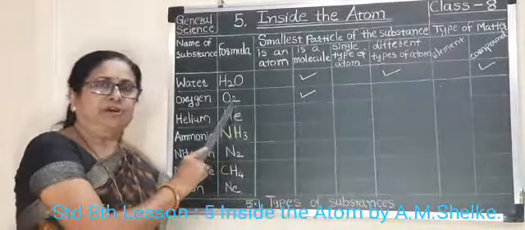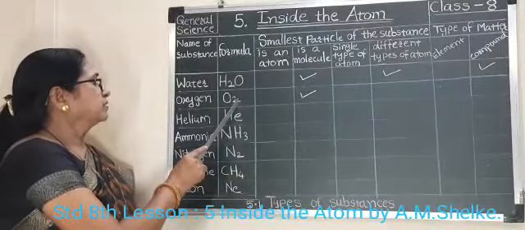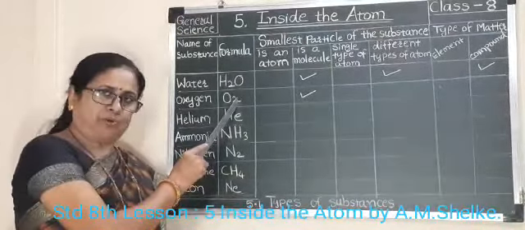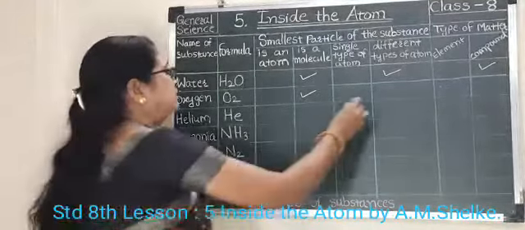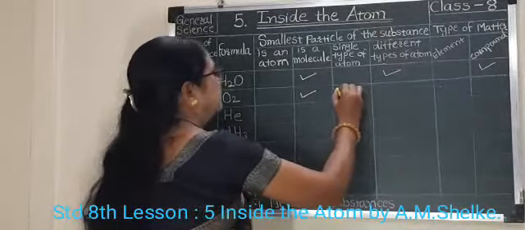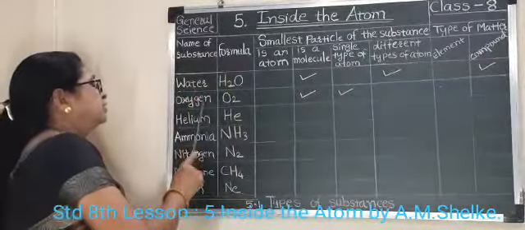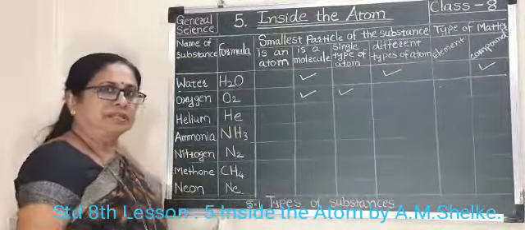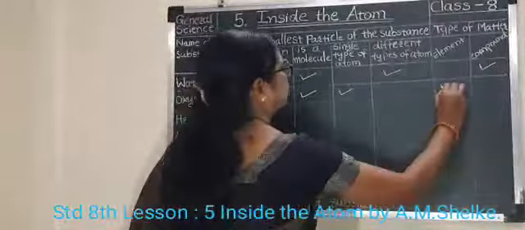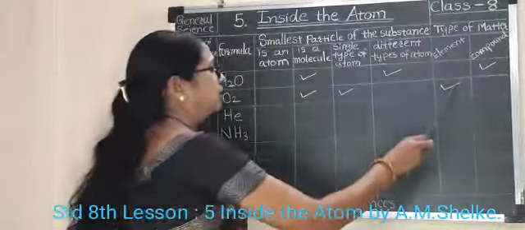The molecular formula of oxygen is O2. That's why it is clear that the molecule of oxygen is made up of like atoms. That's why it is a single type of atom. Is oxygen a compound or an element? It is an example of an element. So we will mark like this. It is an element.